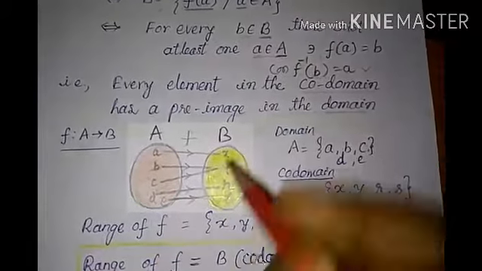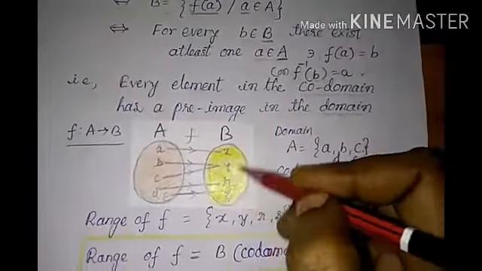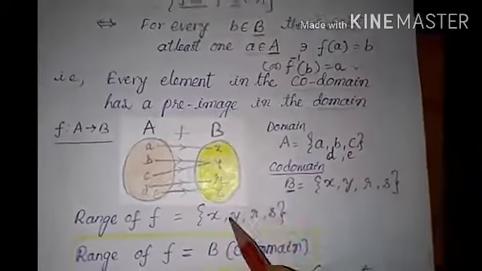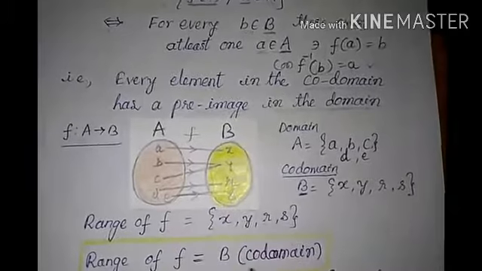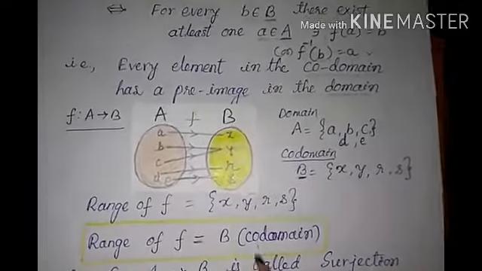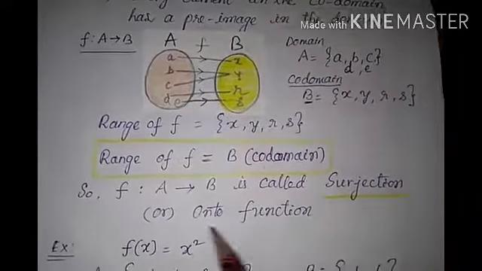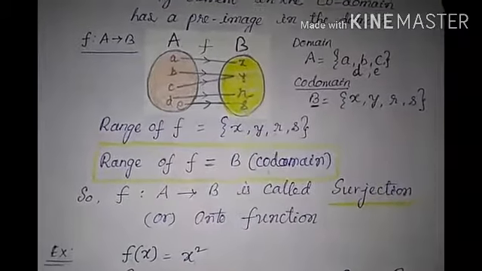Now range of f equal to X, Y, R, S. The elements of the codomain are also X, Y, R, S. So we can say that range of f equal to codomain B. So we can say that f from A to B is called a surjection or onto function.